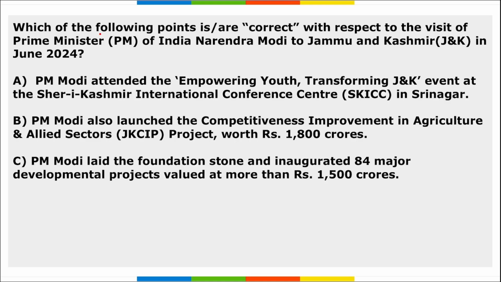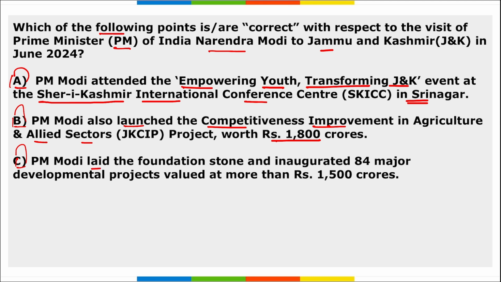Let's start. The question is, which of the following points are correct with respect to Prime Minister of India Narendra Modi's Jammu and Kashmir visit in June month? All these points are rightly mentioned here, A, B, C. First is PM Modi attended the Empowering Youth Transforming Jammu and Kashmir event at the Sher-e Kashmir International Conference Center in Srinagar. Second is PM Modi also launched a competitiveness improvement in agriculture and allied sectors project worth 1,800 crore rupees. And third, PM Modi laid the foundation stone and inaugurated 84 major development projects valued at more than 1,500 crore rupees.